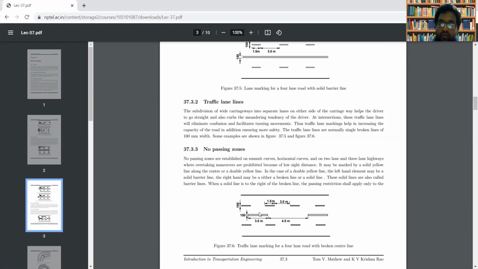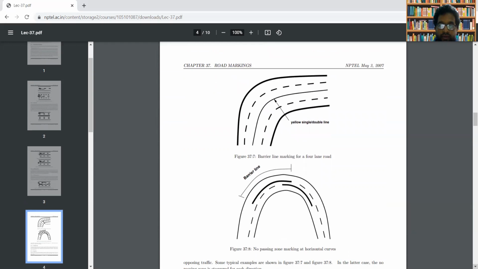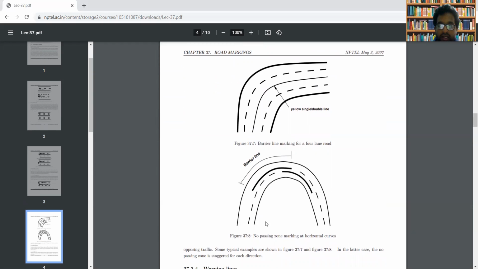So this no passing zone may be marked by a solid yellow line along the center. Here you can see that along the center, there may be a solid yellow line or double yellow line. So that is the no passing zone. This is the no passing zone marking at horizontal curves. At horizontal curves, in order to make sure that enough sight distance is available, there is restriction for overtaking, so a no passing zone is marked.